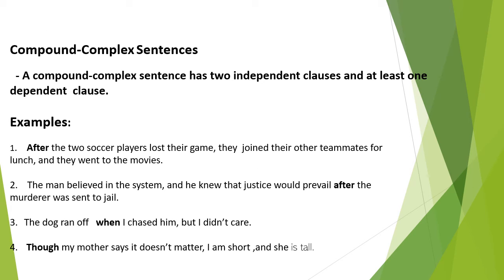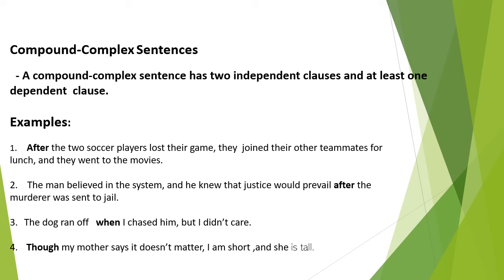Fourth type of sentence structure is called the compound complex sentence. A compound complex sentence has two independent clauses and at least one dependent clause. As its name suggests, it is the combination of the compound and complex sentence. Examples: After the two soccer players lost their game, they joined their other teammates for lunch and they went to the movies. In this sentence, there is one dependent clause, after the two soccer players lost their game, and the other two, they joined their other teammates for lunch and they went to the movies, are the independent clauses.